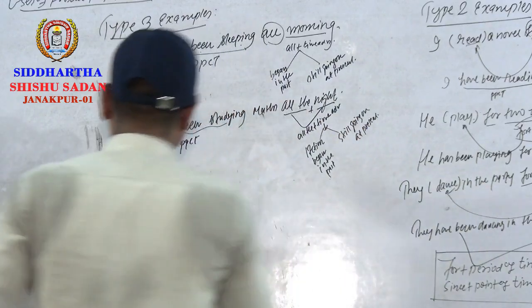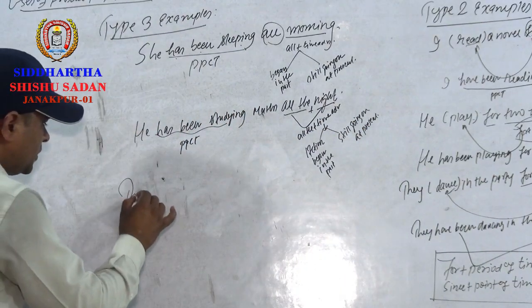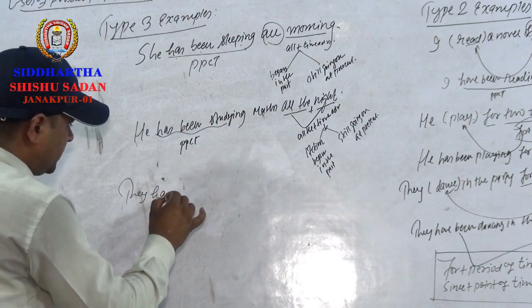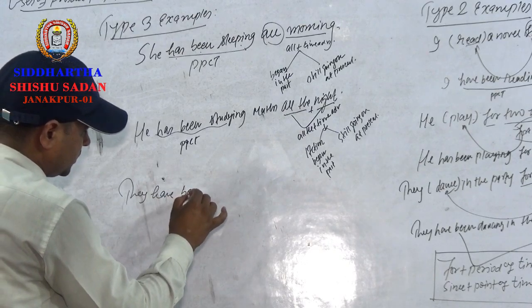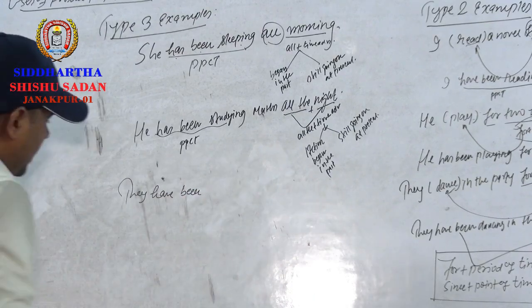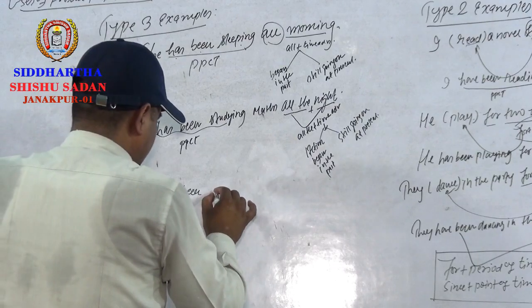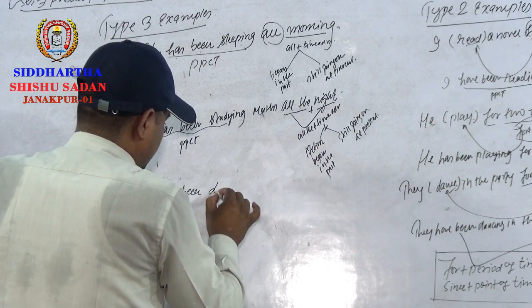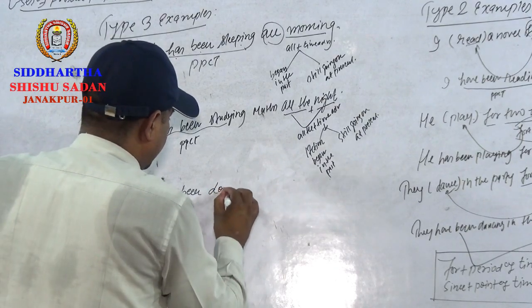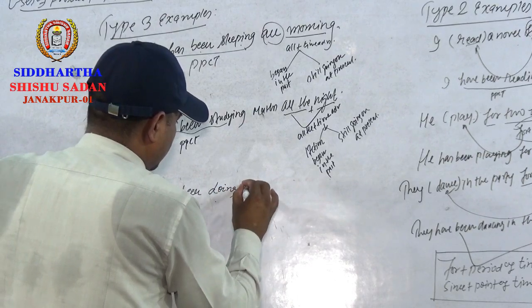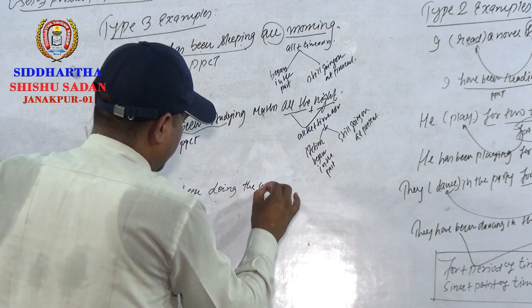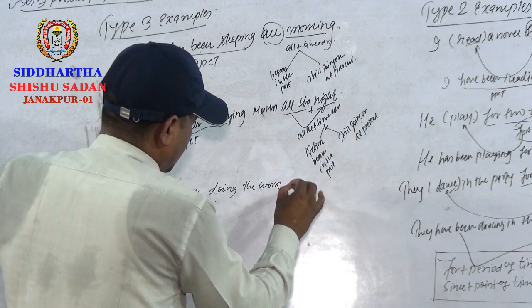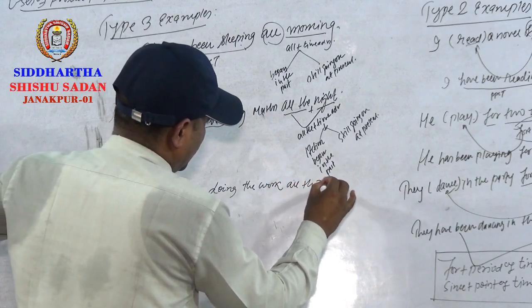See the last example. They have been doing the work all this week.